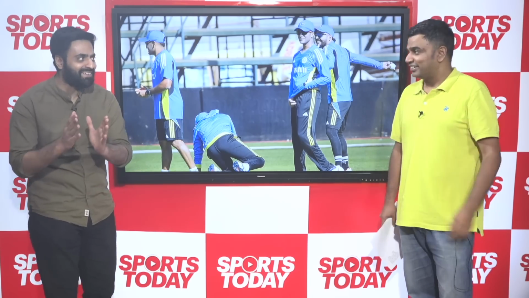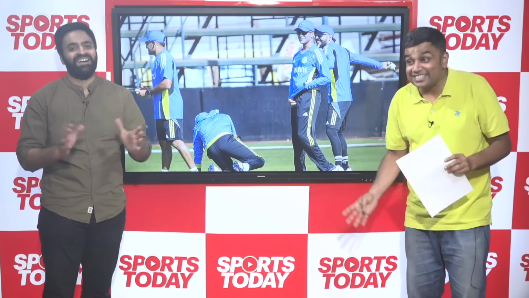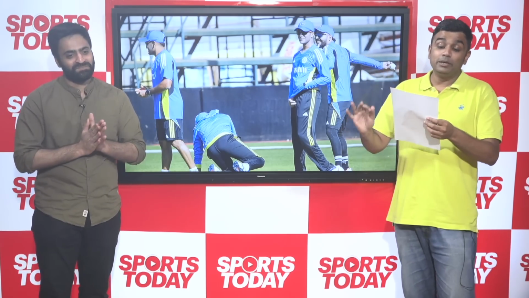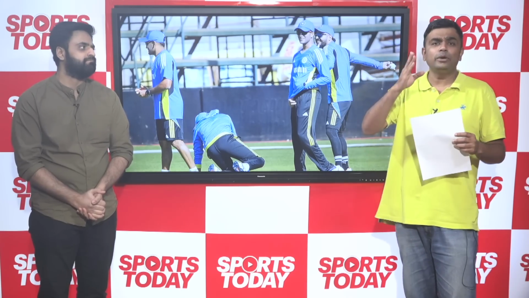So here I fire. My openers are Shubman Gill and Abhishek Sharma. For once, I and Siddharth Gulati are on the same page, because my openers are also Shubman Gill, who's the captain, and Abhishek Sharma. Now, the left-hand, right-hand combination. And this is a better opportunity for Abhishek to stamp his authority as well, because he had a glorious IPL.